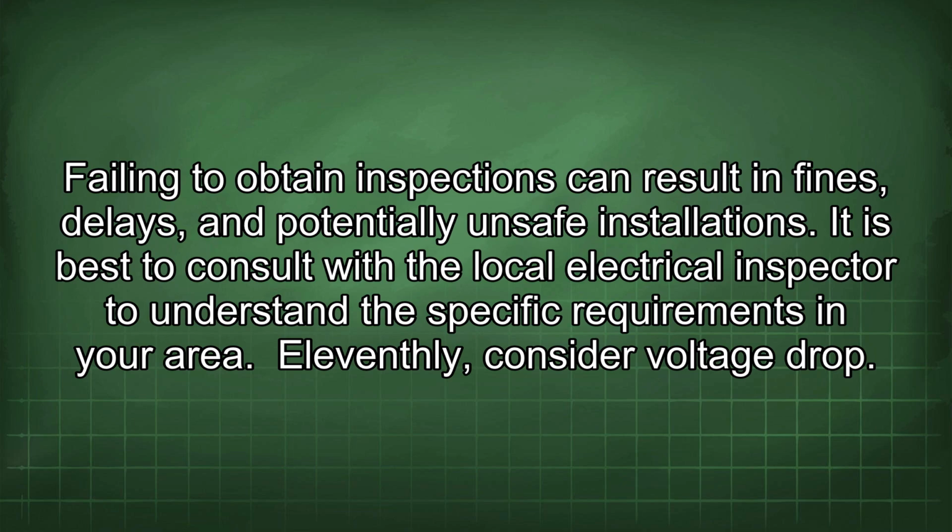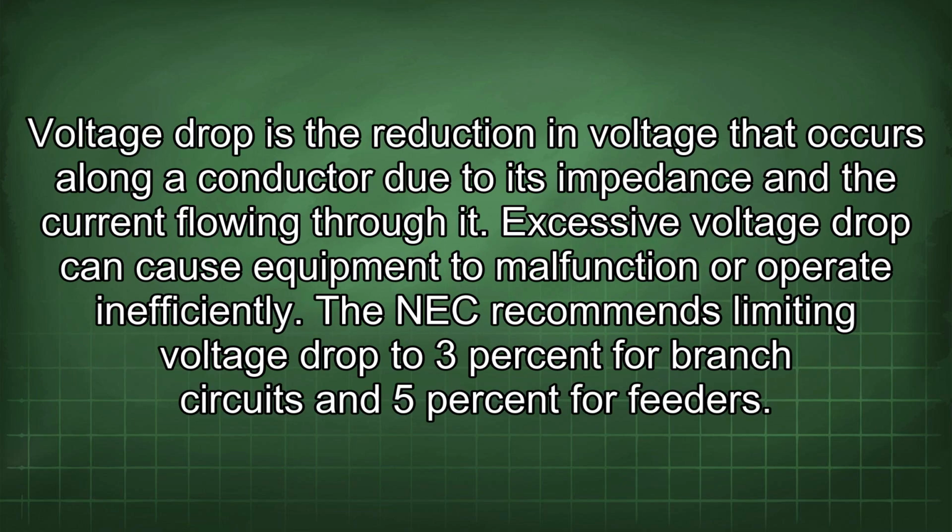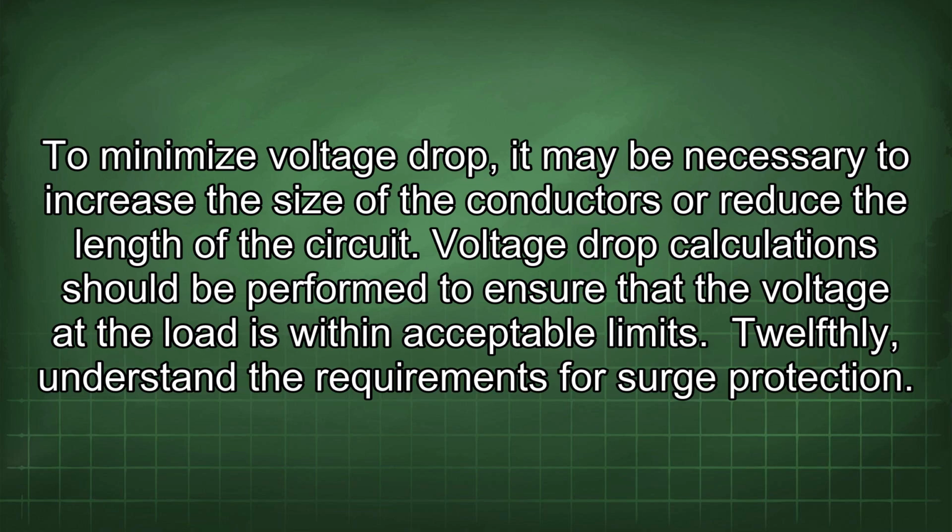Eleventhly, consider voltage drop. Voltage drop is the reduction in voltage that occurs along a conductor due to its impedance and the current flowing through it. Excessive voltage drop can cause equipment to malfunction or operate inefficiently. The NEC recommends limiting voltage drop to 3% for branch circuits and 5% for feeders. To minimize voltage drop, it may be necessary to increase the size of the conductors or reduce the length of the circuit. Voltage drop calculation should be performed to ensure that the voltage at the load is within acceptable limits.